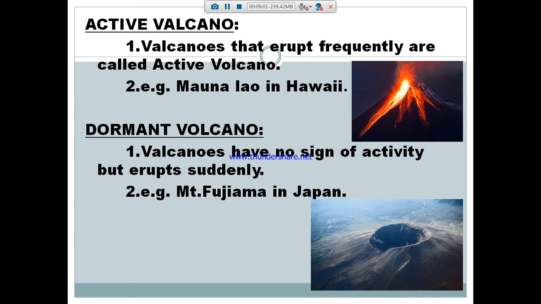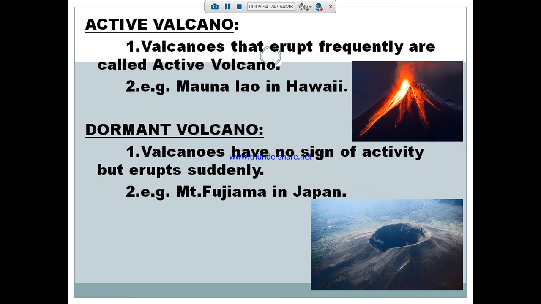Active volcano means it works actively around the clock and erupts frequently. Volcanoes that erupt frequently are called active volcanoes. For example, we all have heard about Mauna Loa in Hawaii Island. It is always in working condition. Most active volcanoes lie in the Pacific Ring of Fire belt, that means near the Pacific coast.